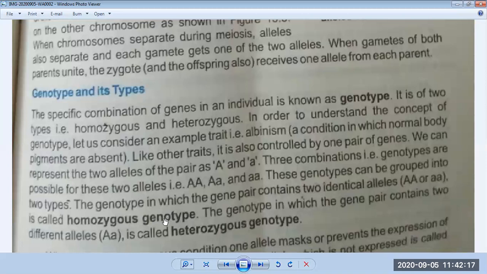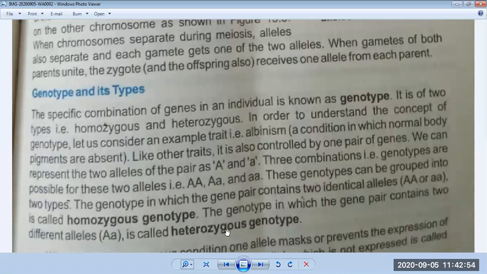And the second one is the genotype in which the gene pair contains two different alleles. So these capital A capital A and small a small a show the homozygous genotype, and capital A and small a shows the heterozygous genotype.